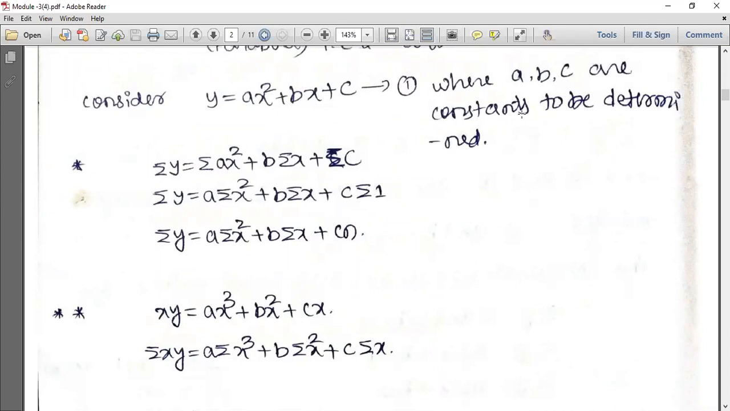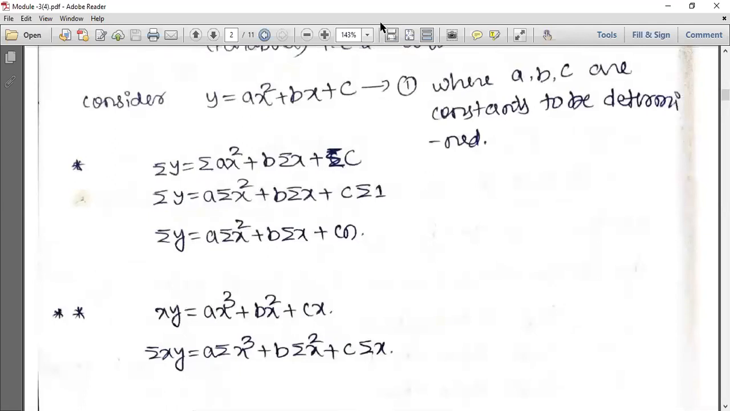Here there are 3 constants, where a, b, c are constants to be determined. So let us write the same thing as usual. First you take the summation sign. The star mark I have written, I have taken a summation sign for equation number 1. So summation, summation, summation, summation.